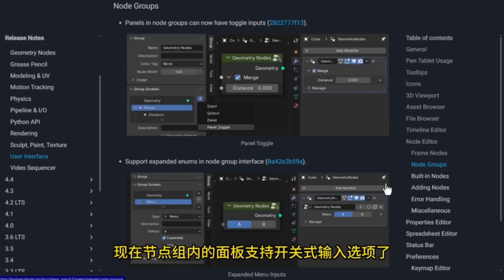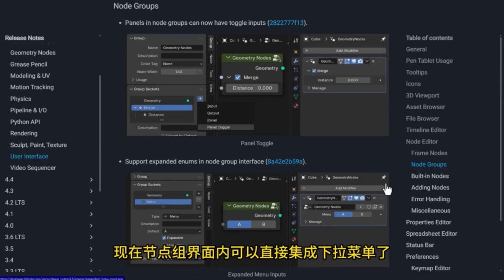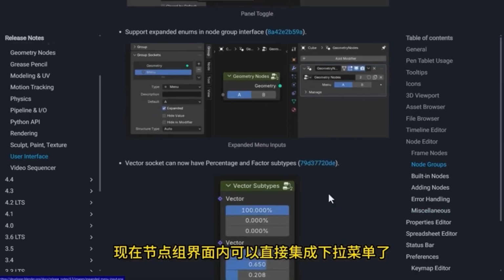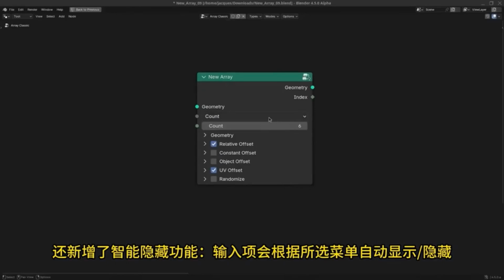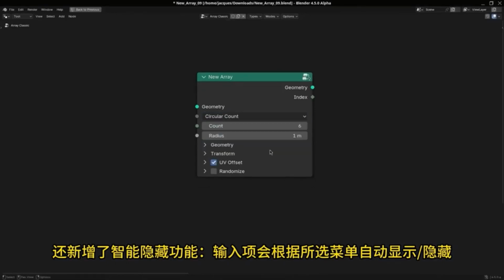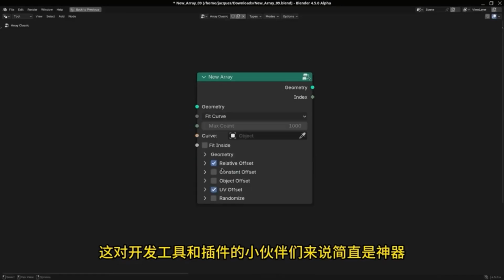Now, the panel within the node group supports toggle input options. This enables support for extended enumeration types. Now, drop-down menus can be directly integrated into the node group interface. These menus can adapt to various usage scenarios and have added intelligent hide feature input options, which automatically show or hide based on the selected menu. This is simply a magic tool for friends working with development tools and plugins.